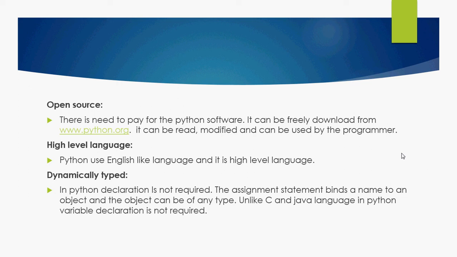Next feature is dynamically typed language. Certain languages like C and Java are called strongly typed languages, where you have to follow data types, but Python is a dynamically typed language because when you are using any variable, in Python declaration is not required. You can assign certain values to your variable and automatically it will be bound to a particular data type. So it is called a dynamically typed language.